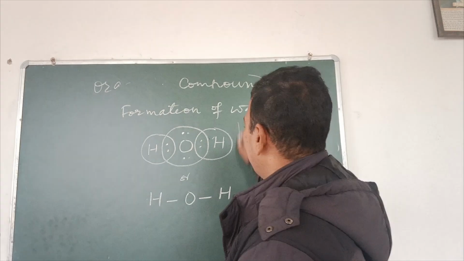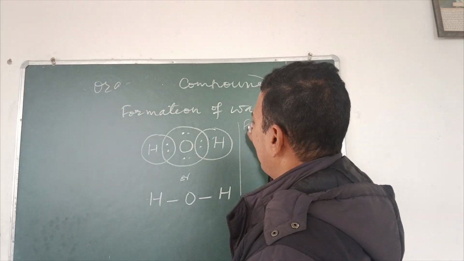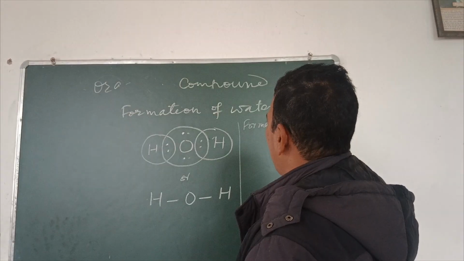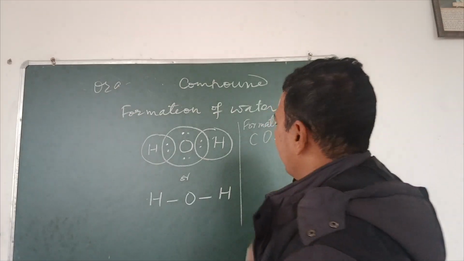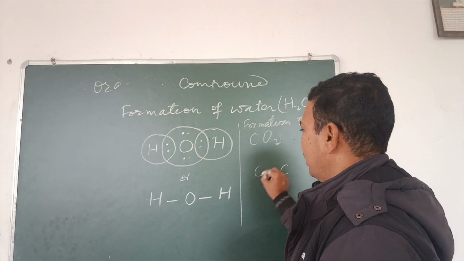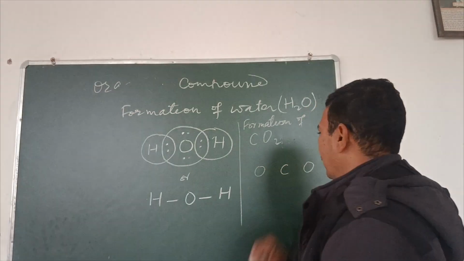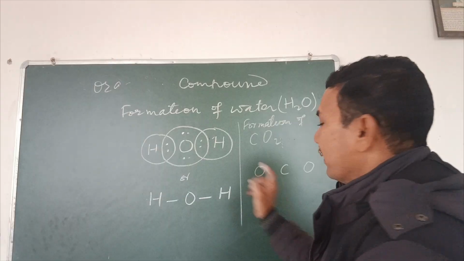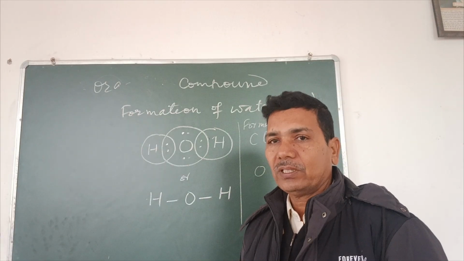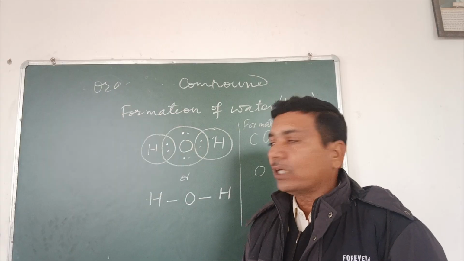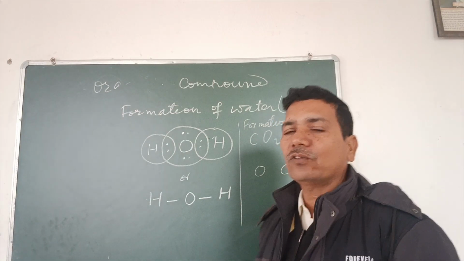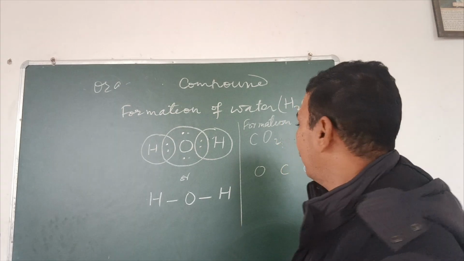We can also take the example of formation of carbon dioxide, CO2. In formation of carbon dioxide, we will put carbon in the middle and oxygen on either side of carbon. Here the valency of carbon is 4. It means carbon will share 4 electrons. Of them, 2 electrons will be shared with 1 atom of oxygen, and the remaining 2 electrons will be shared with another atom of oxygen.